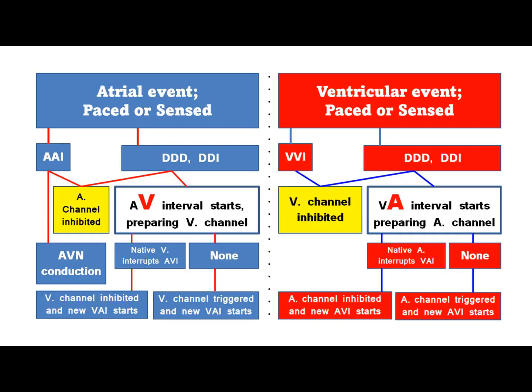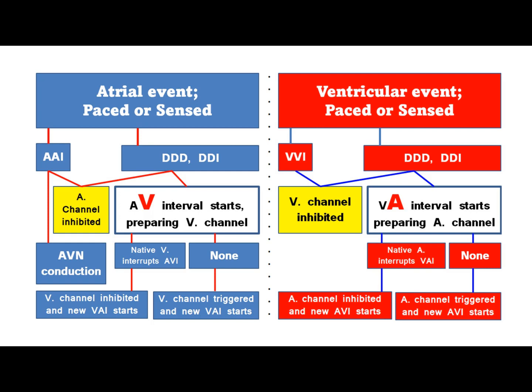Based on previous discussions, these conclusions can now be made. Following an atrial event, paced or sensed. In AAI pacemakers, the atrial channel is inhibited, a new AA interval starts, and the impulse is conducted to the ventricles in the AV node.